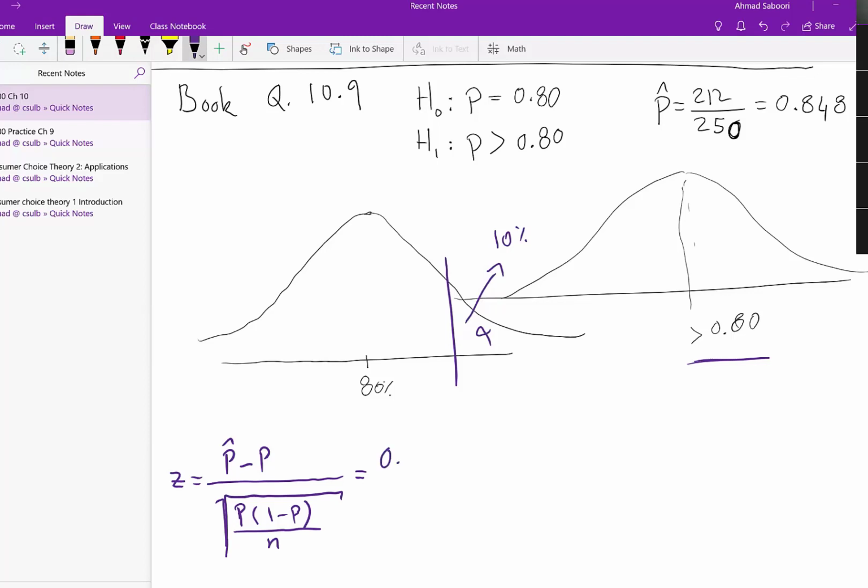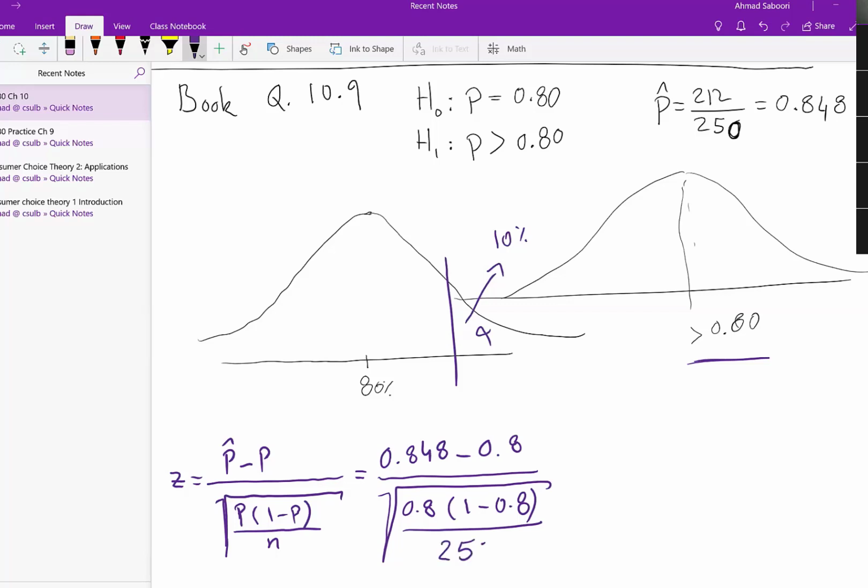I insert the value 0.848. For p, I insert the value for null hypothesis, which is 0.8, divided by square root of, as I mentioned, for p, we take the 0.8 times 1 minus p, which is 1 minus 0.8, and then divided by n. N is the sample size. My sample size in this case is 250. What I get is 1.9. My sample mean is 1.90 standard deviations to the right of the null hypothesis.